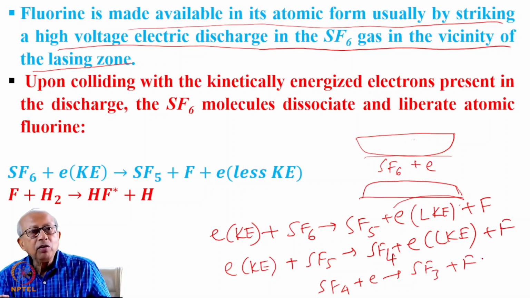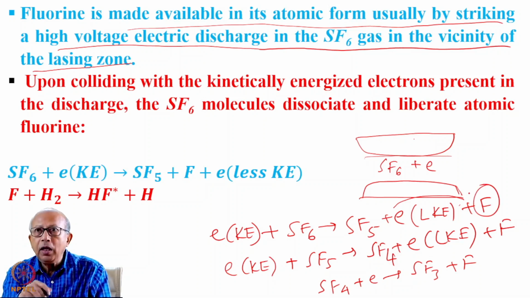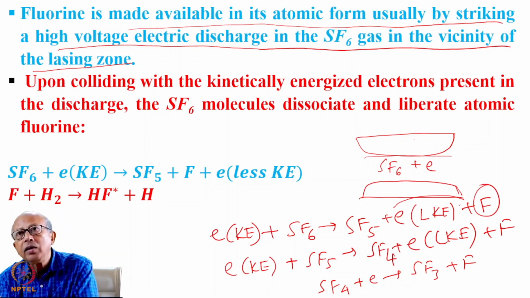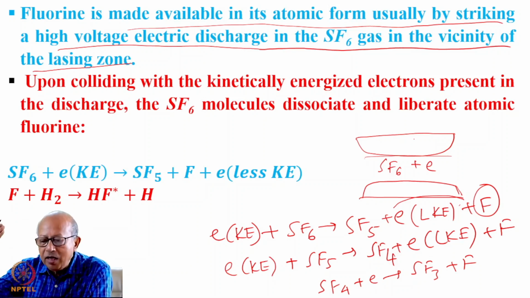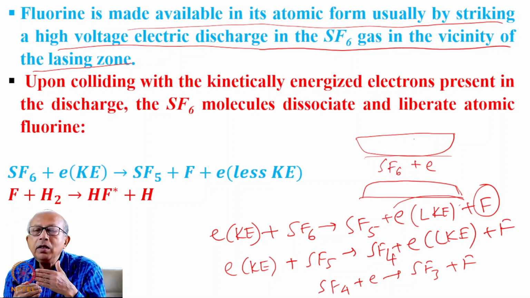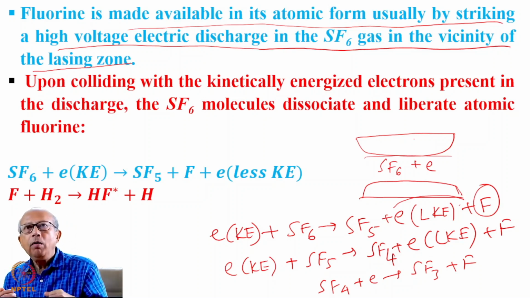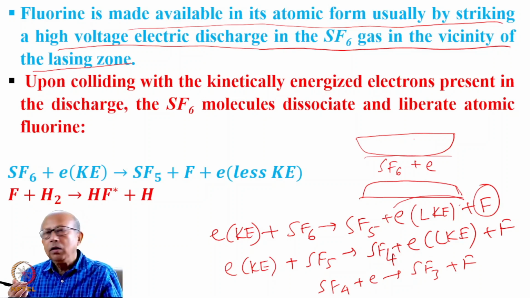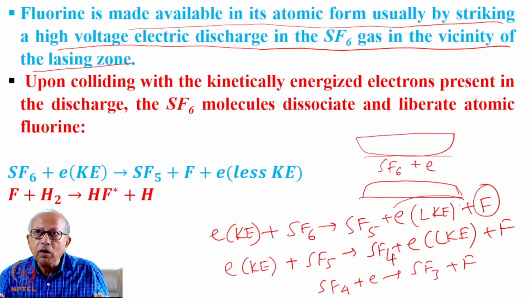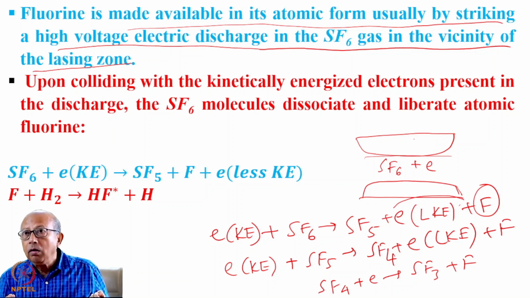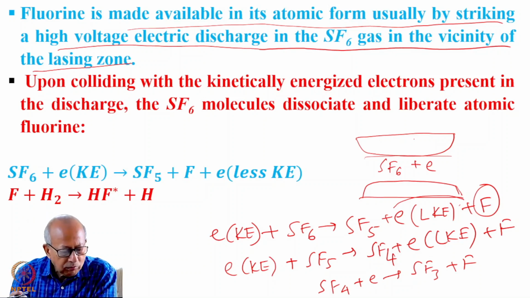You will create an avalanche of fluorine, and this fluorine is in atomic form, which will actually react with hydrogen and create hydrogen fluoride molecules in the vibrationally excited states, in a way that you create population inversion between some transitions for which the spectroscopic transition rule is allowed. You create coherent light at those wavelengths for which the transition is taking place.